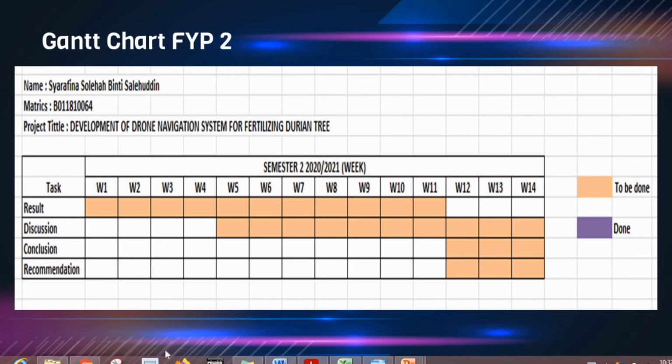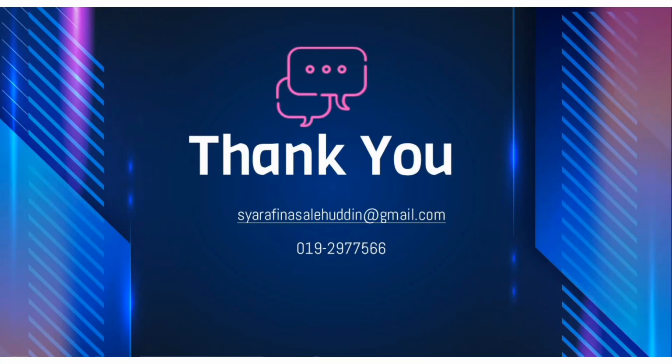This is my Gantt chart for FYP 2 for next semester. Next semester, I will focus on result, discussion, conclusion and recommendation. Project 1 for this semester.